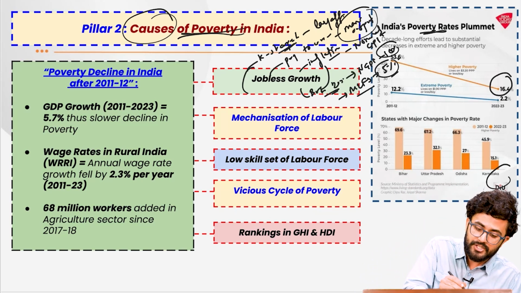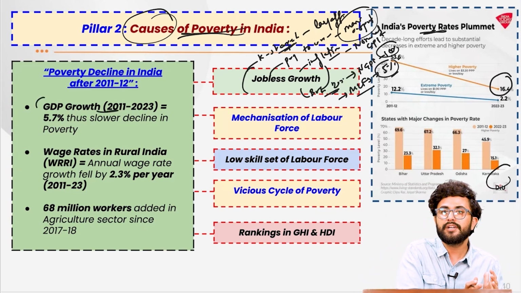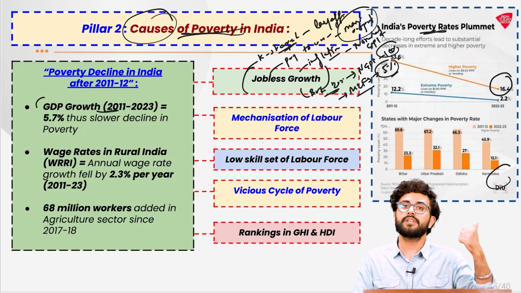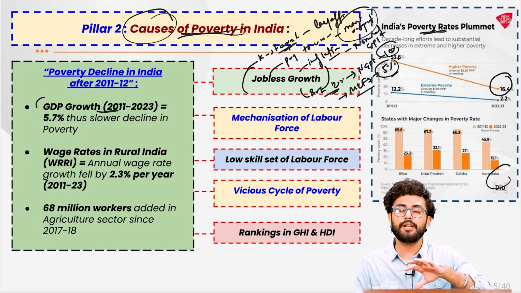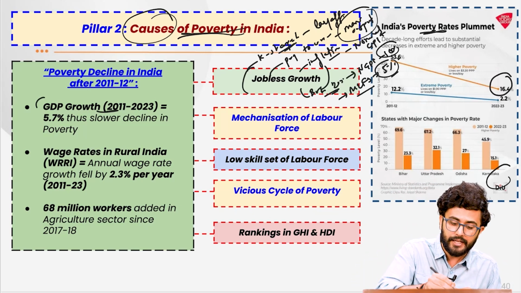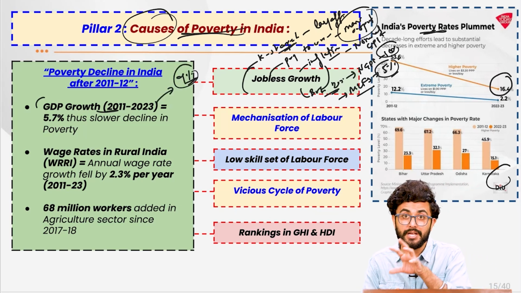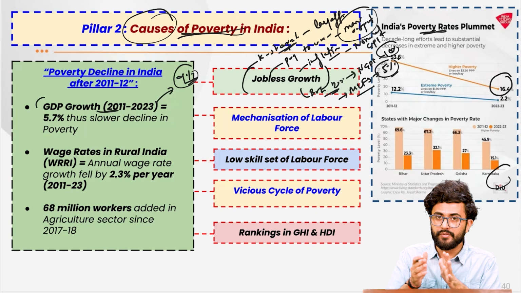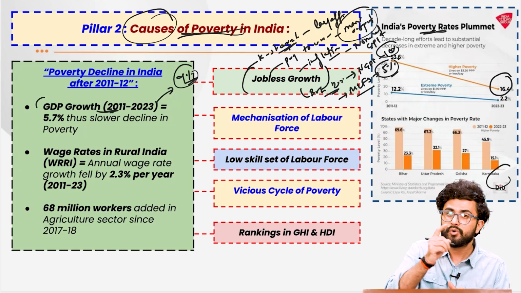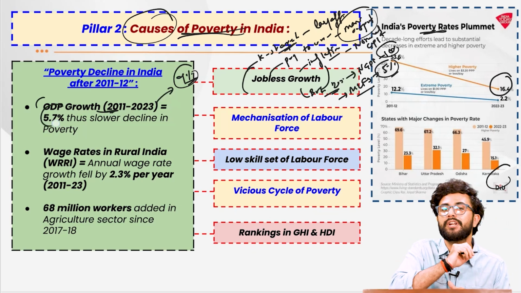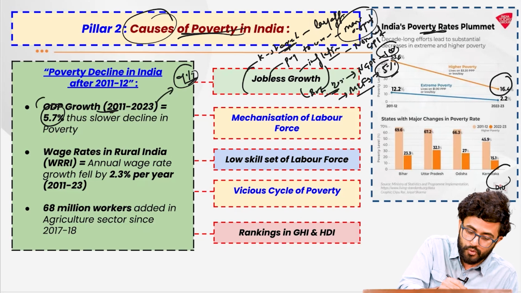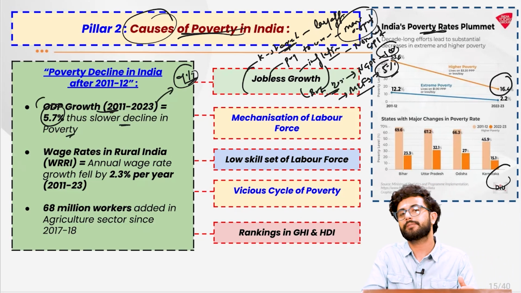It says that the GDP growth between 2011 to 23, if we compare it to the previous decade of 2002 to 2011, in that decade, the total growth rate was around 7% on real GDP. However, in terms of real GDP, the growth rate in 2011 to 23 was only 5.7%, and thus there is also a slower decline in the poverty level as well.